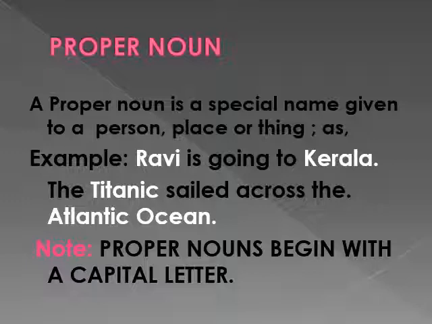In the next exercise B, you have to underline the common nouns and circle the proper nouns. First example is done for you. Like this, you have to do the whole exercise.